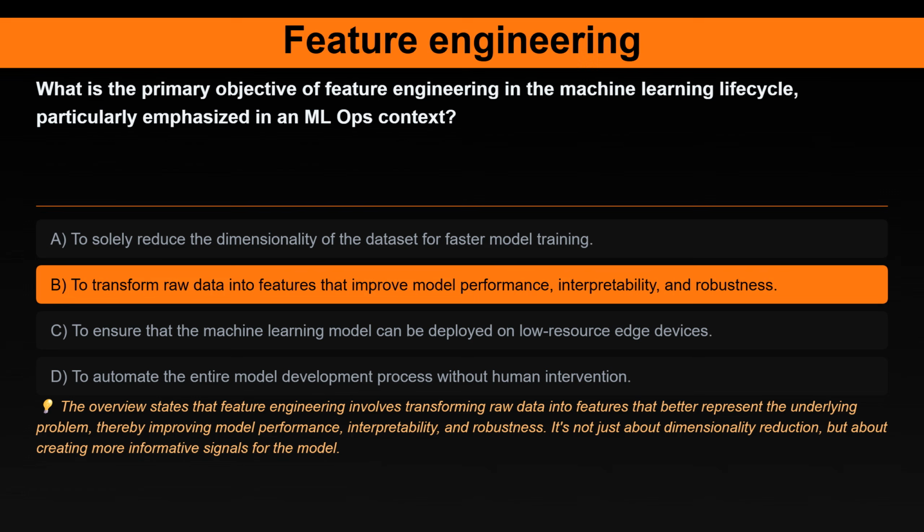The correct answer is, quote, to transform raw data into features that improve model performance, interpretability, and robustness. Here's the explanation. The overview states that feature engineering involves transforming raw data into features that better represent the underlying problem, thereby improving model performance, interpretability, and robustness. It's not just about dimensionality reduction, but about creating more informative signals for the model.